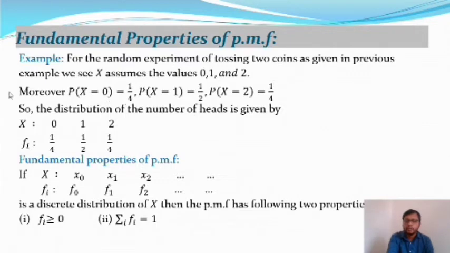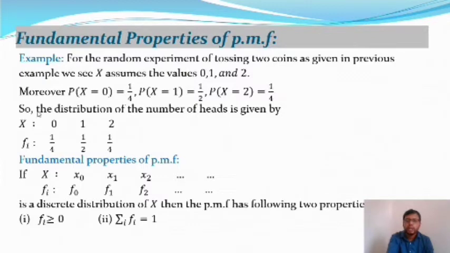So the outcome is 1, and the total outcome is 4. The sample space will contain the 4 outcomes. So the probability at x equal to 0, that means no head, is 1 by 4. The probability of 1 head is 2 by 4, that means 1 by 2, and the probability of x equal to 2, that means 2 heads, is 1 by 4.